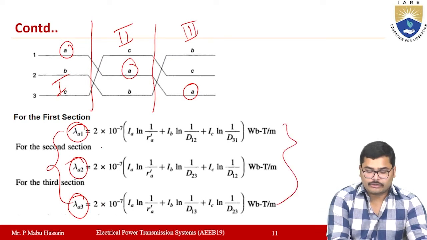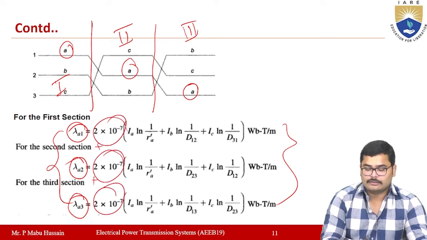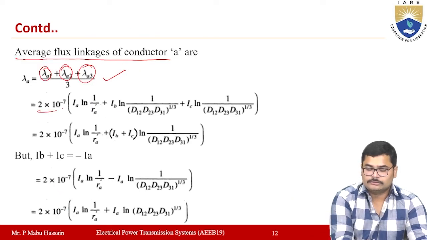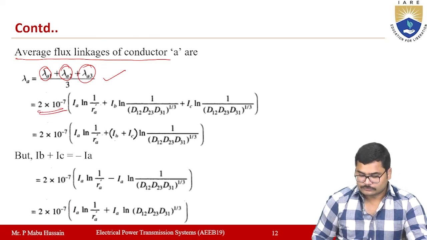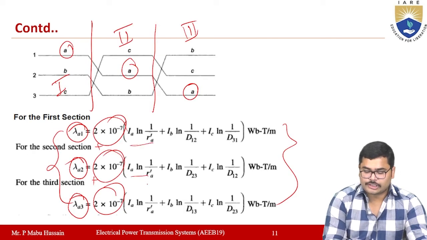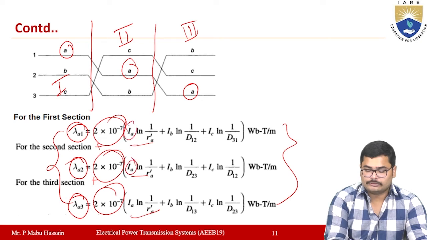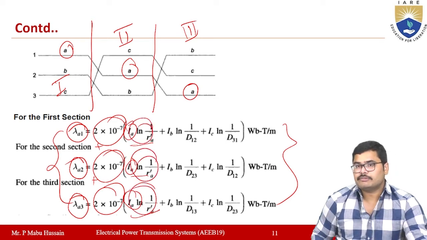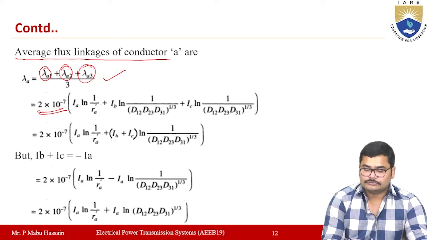Then we are going to sum all these. In all the cases, 2 into 10 power minus 7 will be common. Then if you observe the first term, IA is common. So the first term is 3 times IA ln 1 by RA dash that you will get.